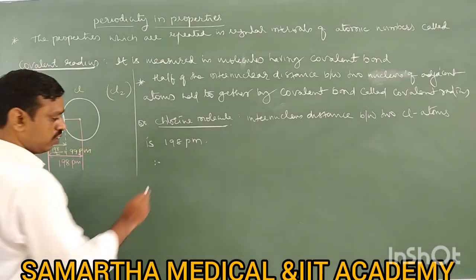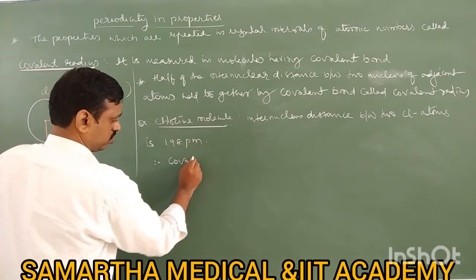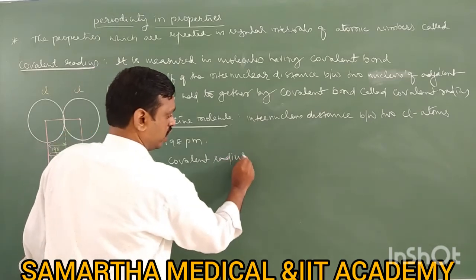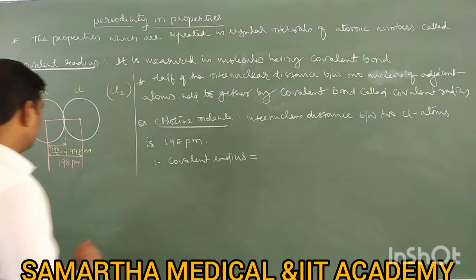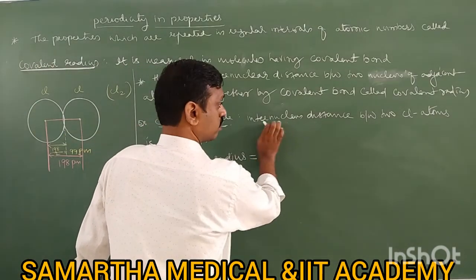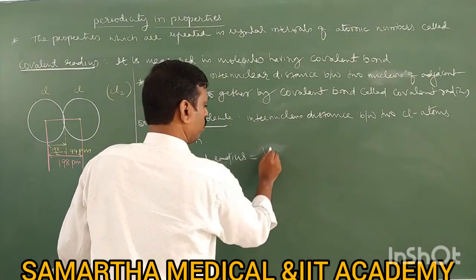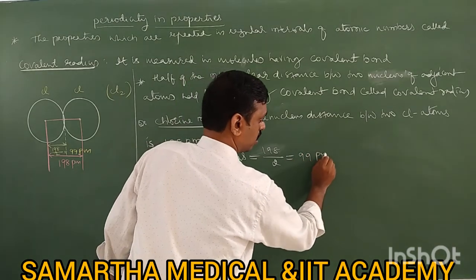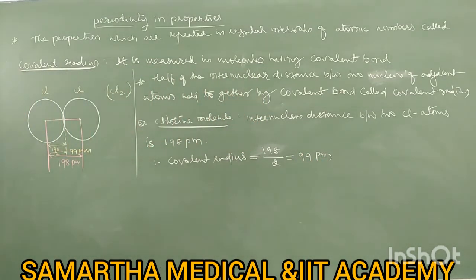Therefore, covalent radius equals 198 divided by 2, which is 99 picometer. So this 99 picometer is the covalent radius of the chlorine atom. So this is the definition and example of covalent radius.